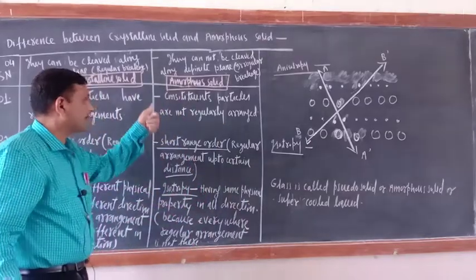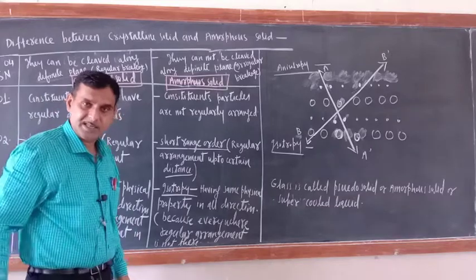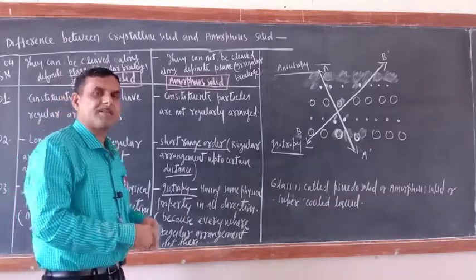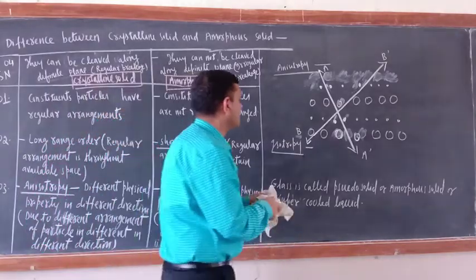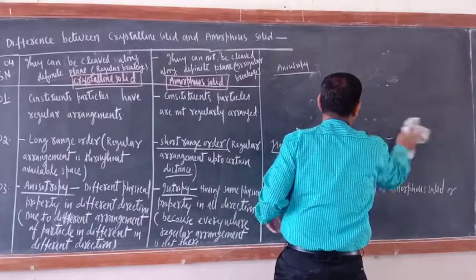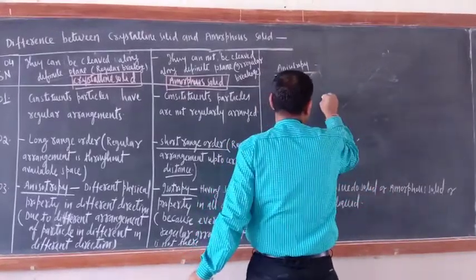While in case of amorphous solid, what is there? Everywhere irregular arrangement is there. Everywhere regular arrangement is not there. Now give one example where particles are not regularly arranged. Just see, I am giving this example.